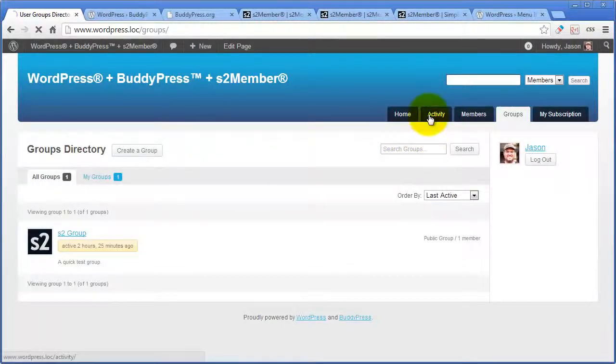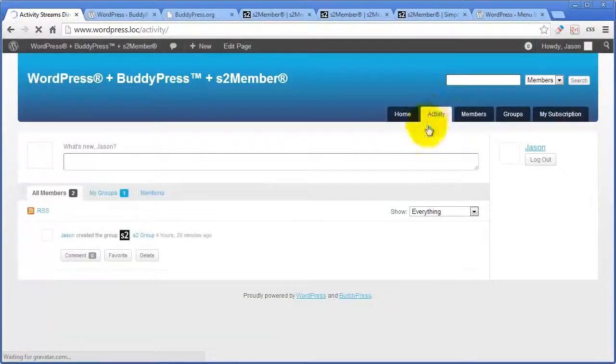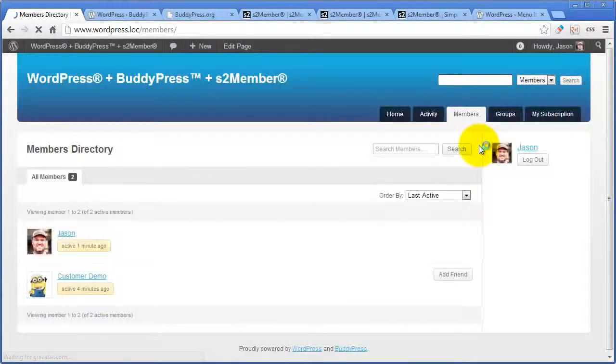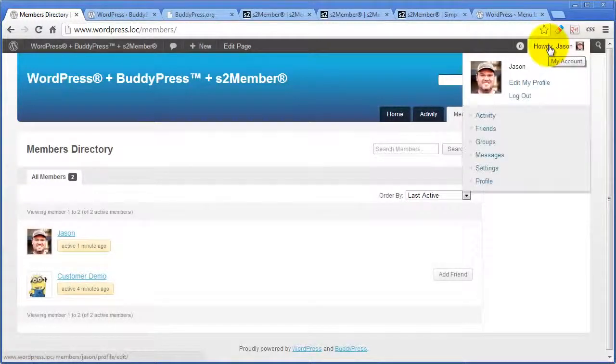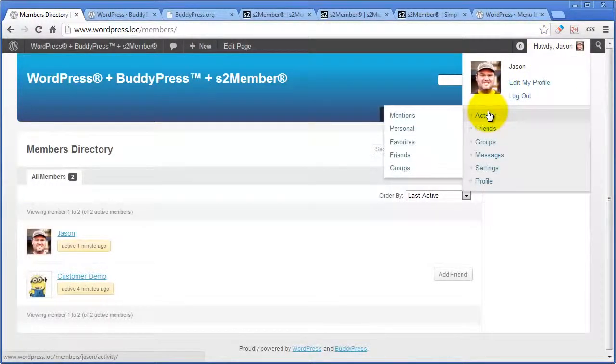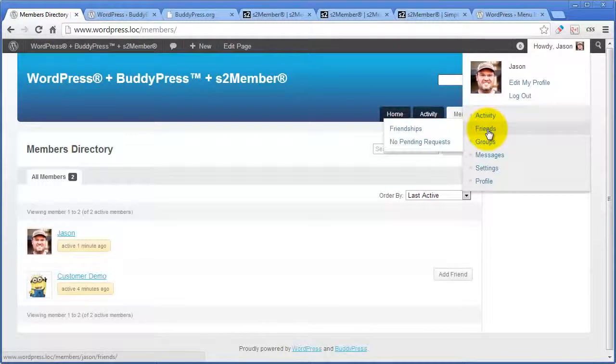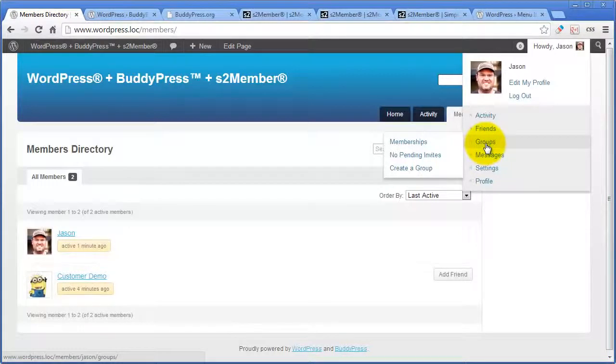So, for example, if I go to the Activity tab, that is the Activity URI. If I go to the Members tab, the Members URI. Another way to look at this is to go up here to this menu when BuddyPress is installed and just hover over these little links. These are all parent-child relationships, and you can see this is Members, JSON, Groups, JSON being the currently logged in user. That's me.